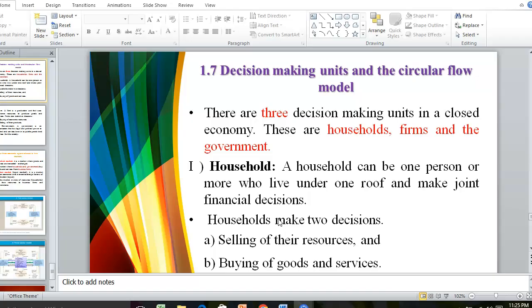So what are the decision making units in closed economy, and what circular flow models will be discussed in this video? Therefore, in closed economy, there are three main decision making units: household, firm and government. Before we start, who are households, who are firms, and what is the role of the government within the economy?